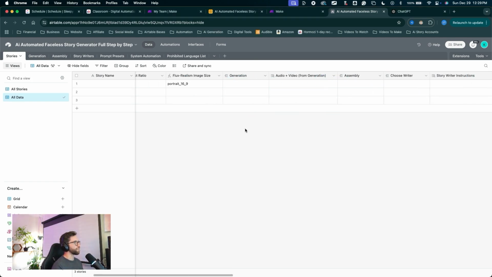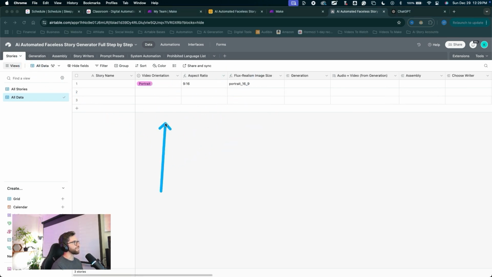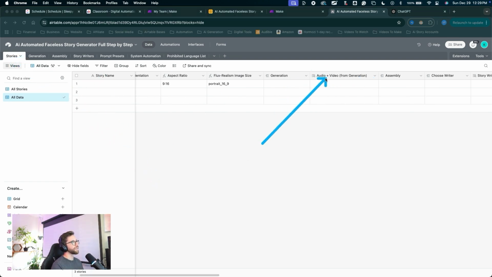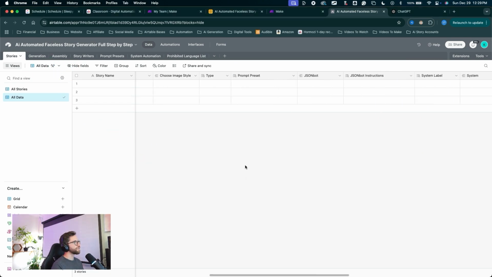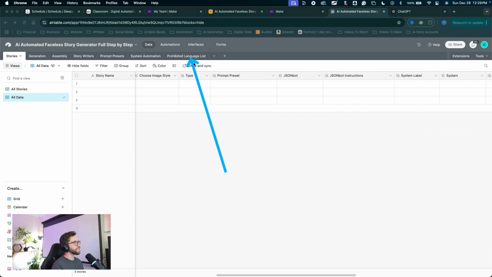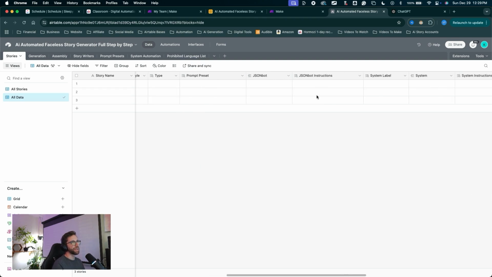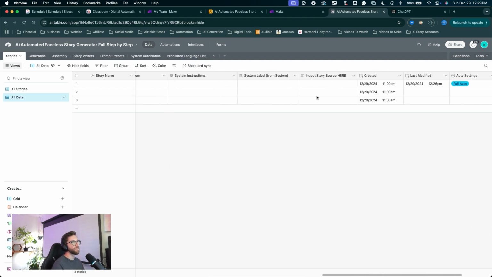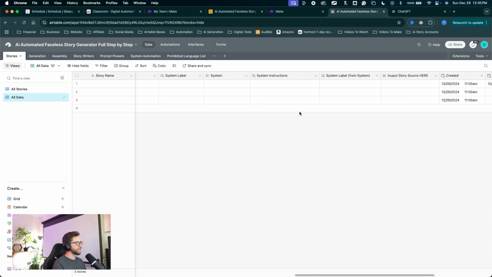So what I mean by where they should be is we have the stories table. And so I have my 3 stories fields right here that are pertinent to the beginning of the operations we're going to be doing. Then we have the generation fields right here that comes next, and the assembly fields that comes next. Story writer, prompt presets, and system automation, followed finally by the prohibited language list. So that is still something we need to add in here, is the prohibited language list. The way we're going to do that is linking it to the system automation.